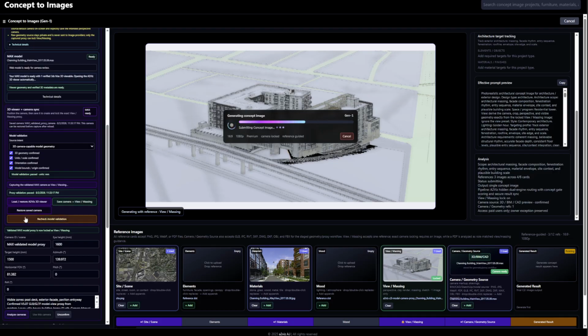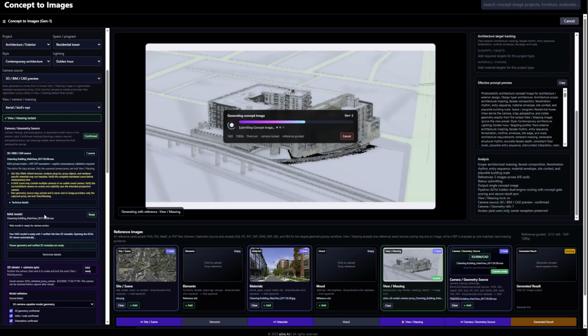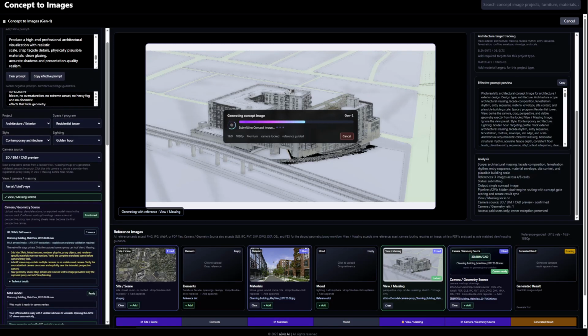The material reference guides the brick, glazing, dark metal frames, lighter panelized volumes, green roofs, terraces, railings, and landscaping. The aerial site image contributes surrounding density and neighborhood context without becoming the camera authority.